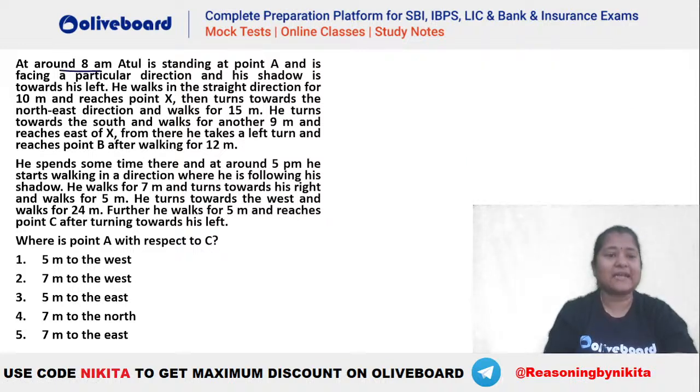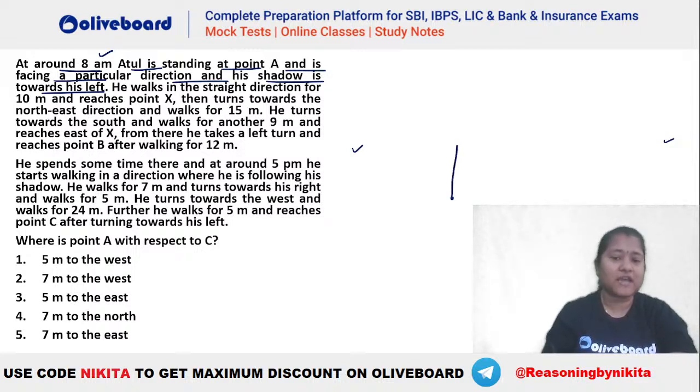So at around 8 am, 8 am meaning morning time, Atul is standing at point A and is facing a particular direction, and his shadow is towards his left. So we know at 8 am the sun will be towards the east, so the shadow will be towards his left hand side, right? So shadow will be towards the west. Now shadow should be towards his left hand side, that means he must be facing the north direction.